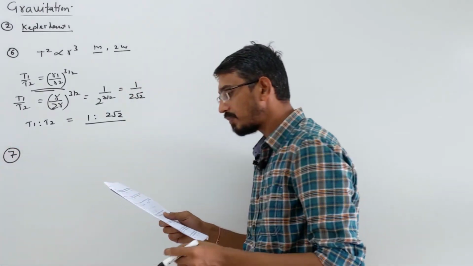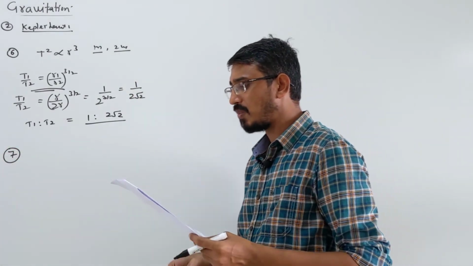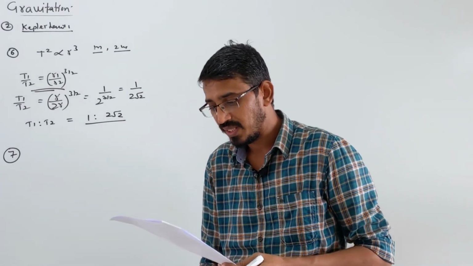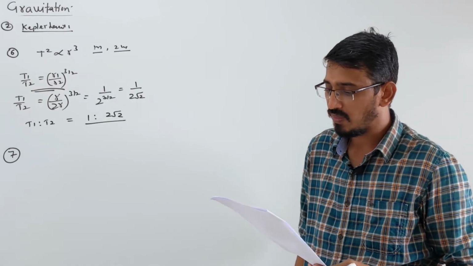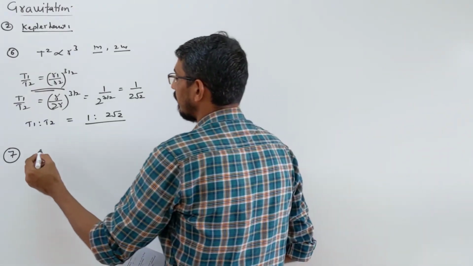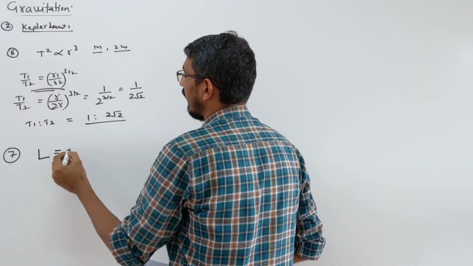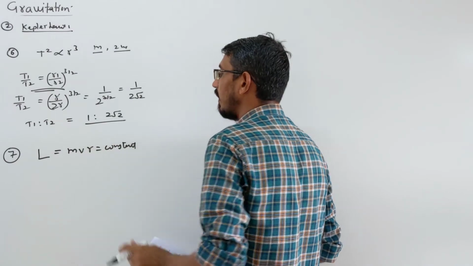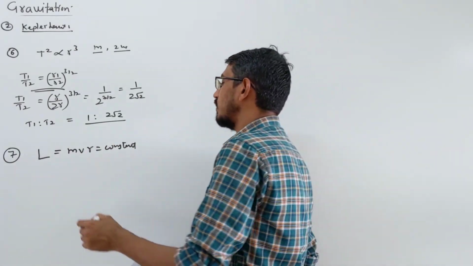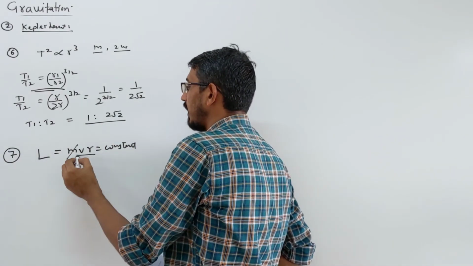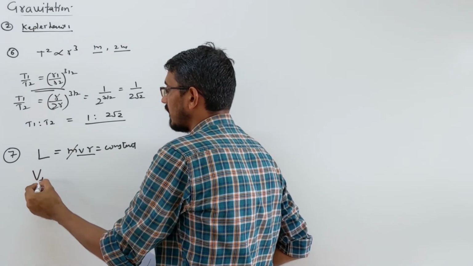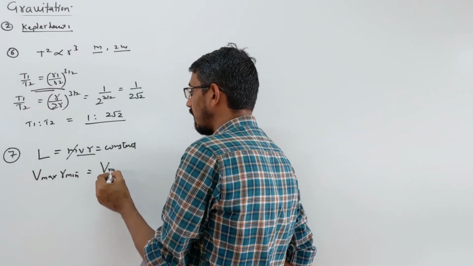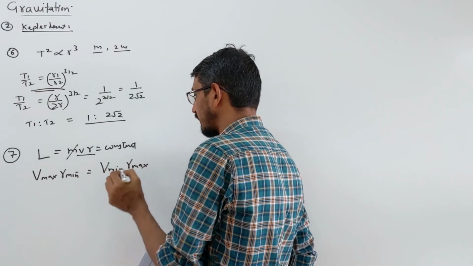Seventh problem. The maximum and minimum distance of a comet from the sun is given. If its velocity when nearest to the sun is 60 meter per second, what is the velocity when it is farthest? We have just learned in the second law that the angular momentum, which is MVR, is constant. M is constant, means the Vr term should be constant. So when V is maximum, we already know that R will be minimum. When V is minimum, then R will be maximum.